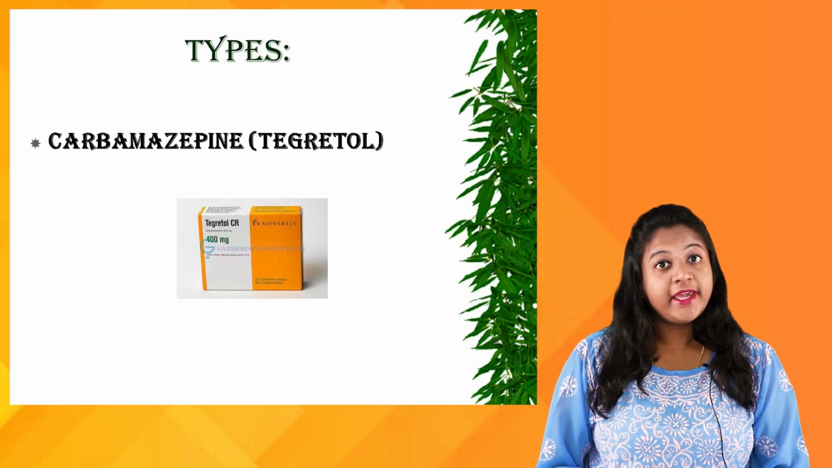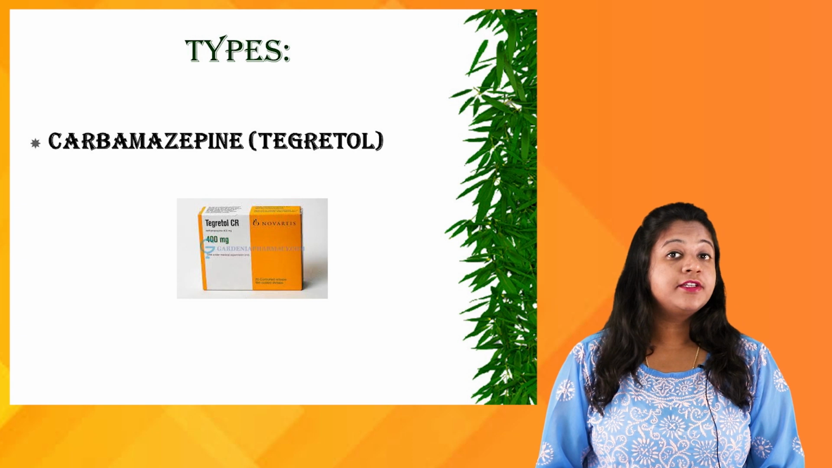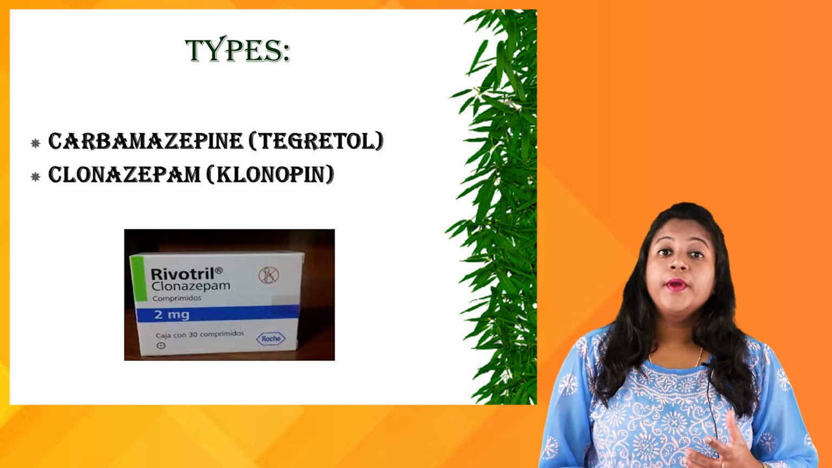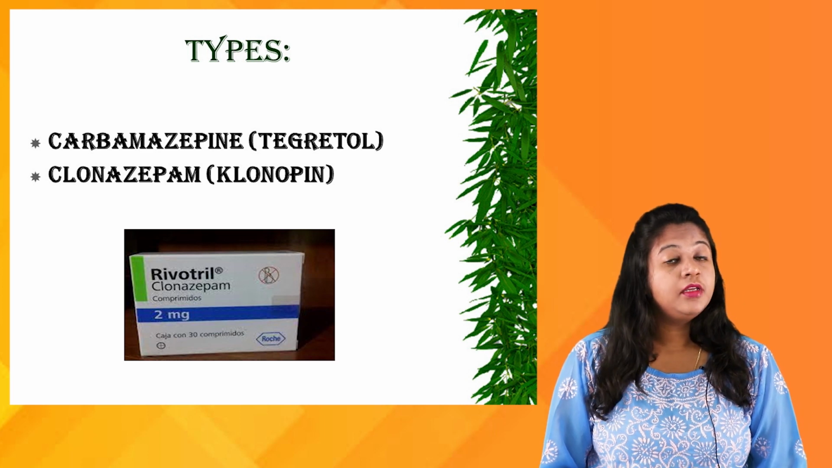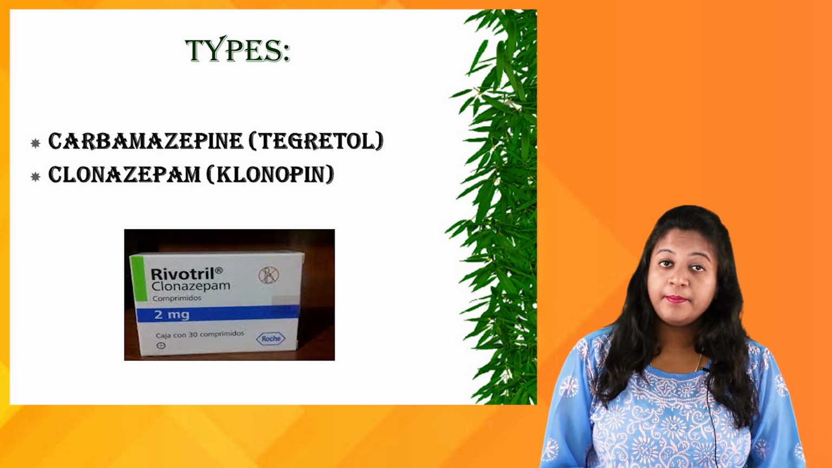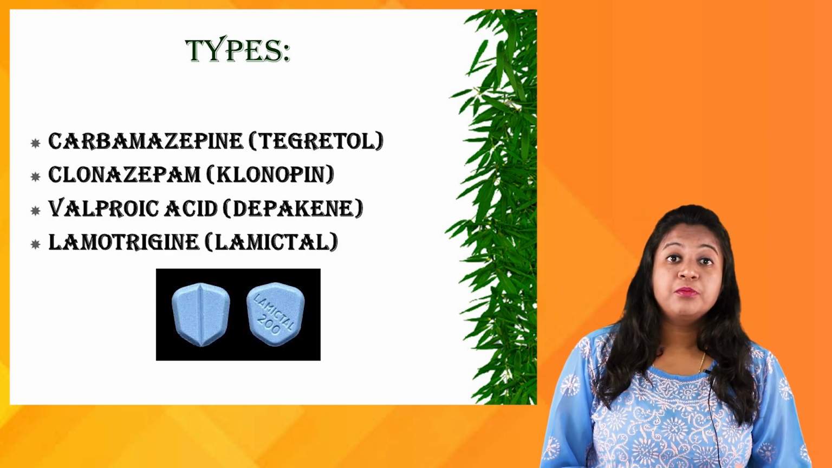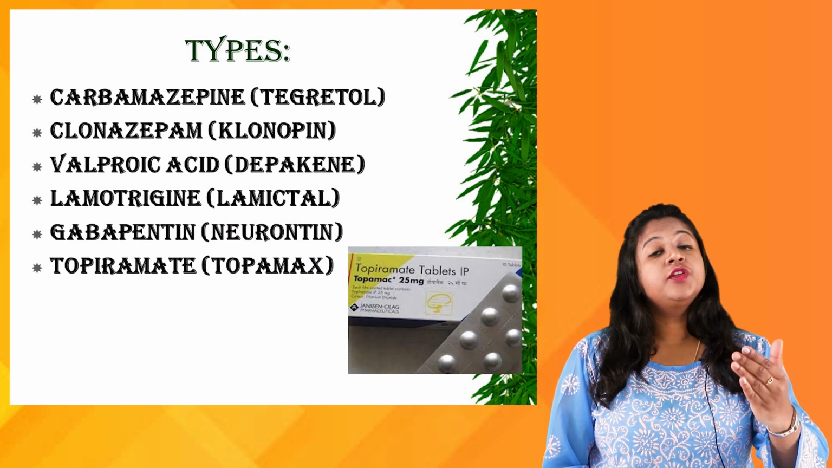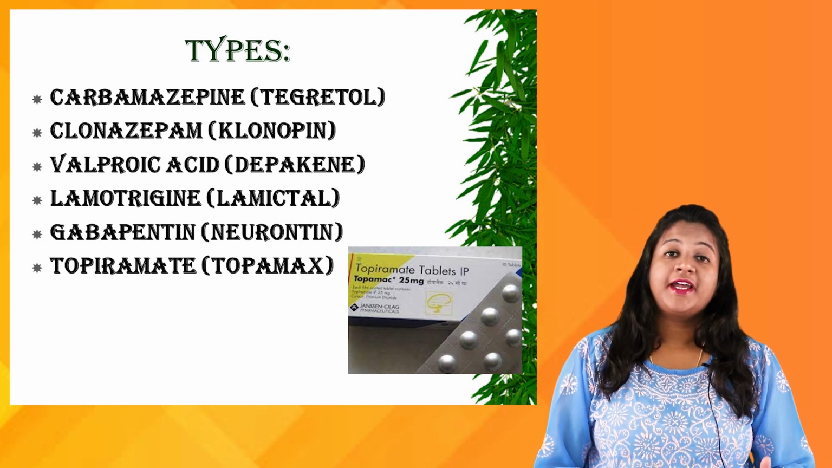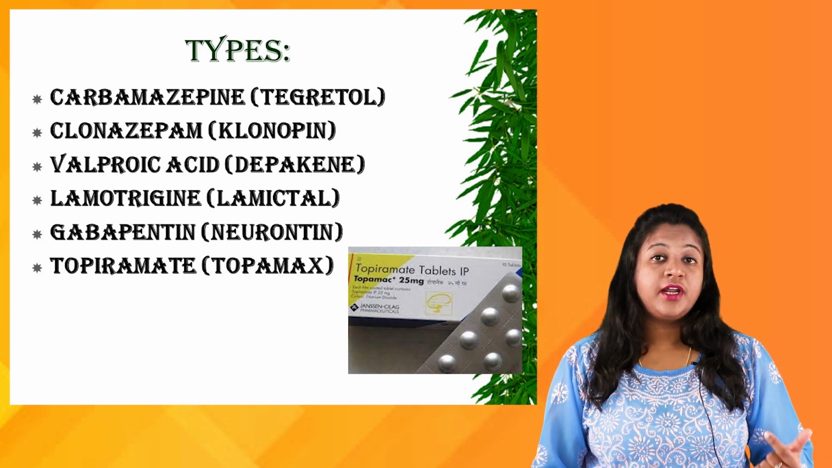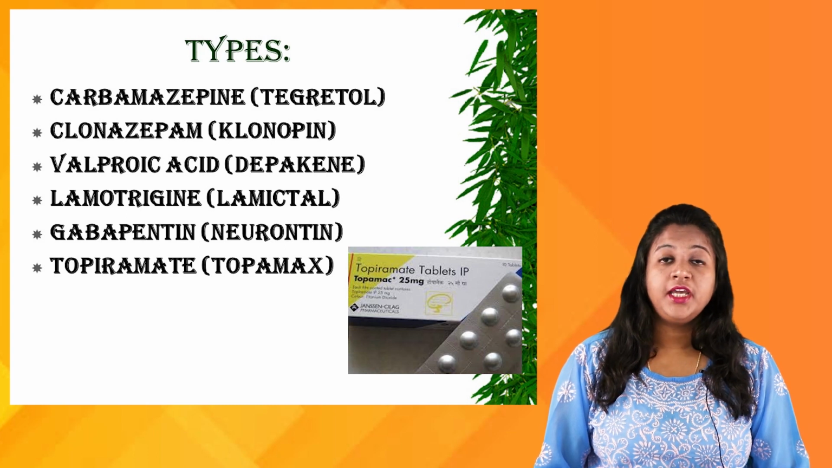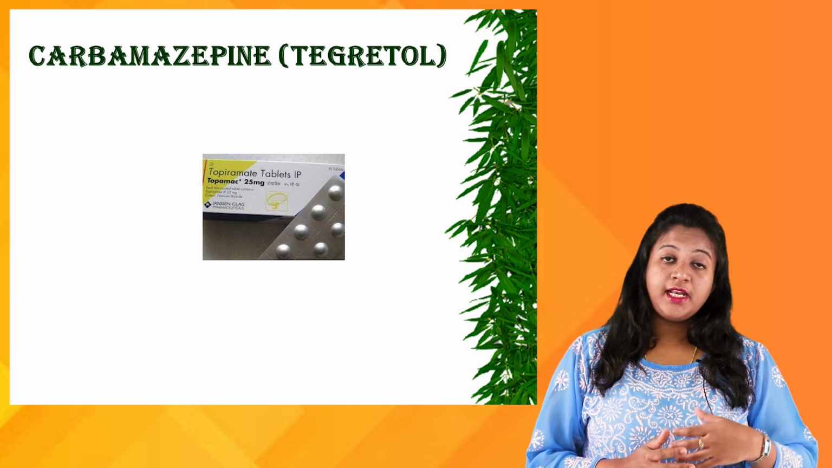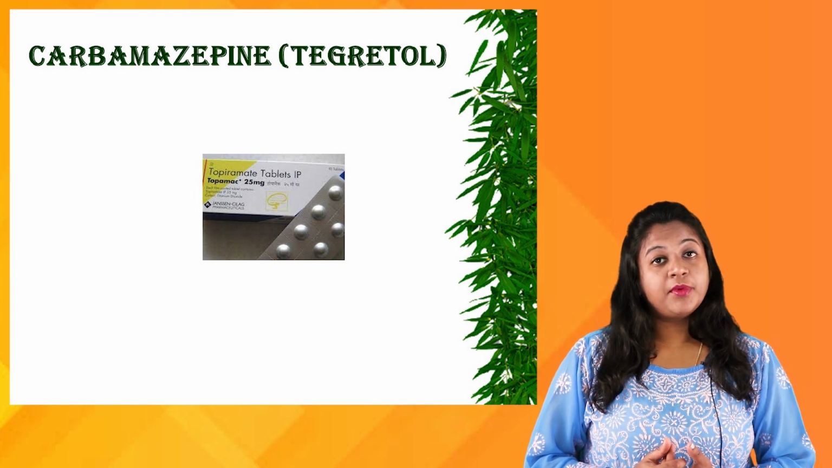We have various types of anticonvulsant drugs. Let us see the types: carbamazepine, clonazepam, valproic acid, lamotrigine, gabapentin, and topiramate. These are the various types of anticonvulsant drugs which are used in the treatment of seizures. Let us learn about each of these drugs in detail. The first drug is carbamazepine.